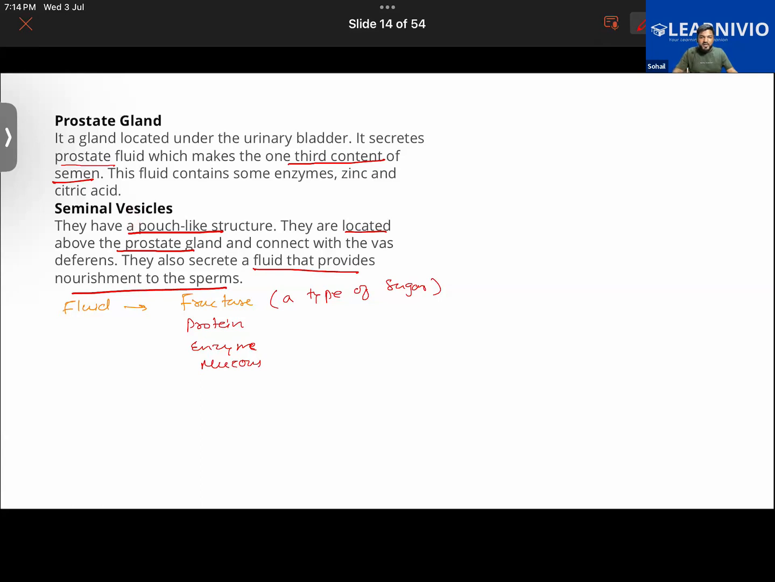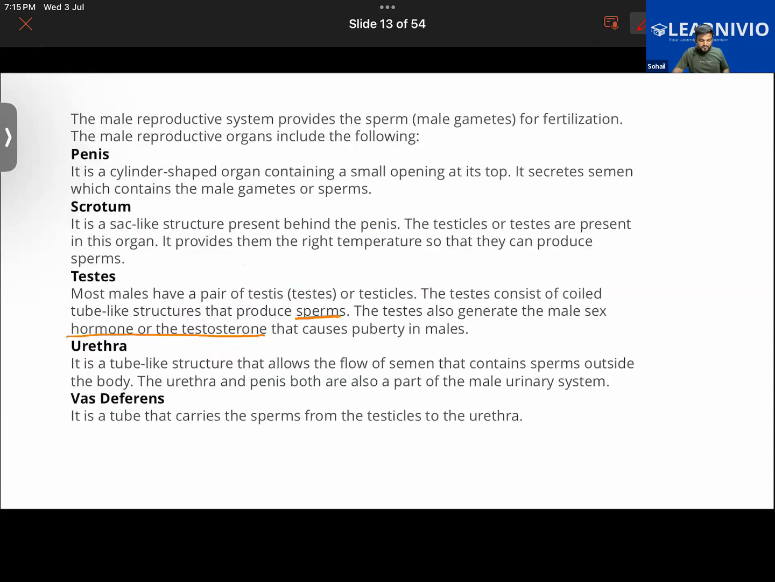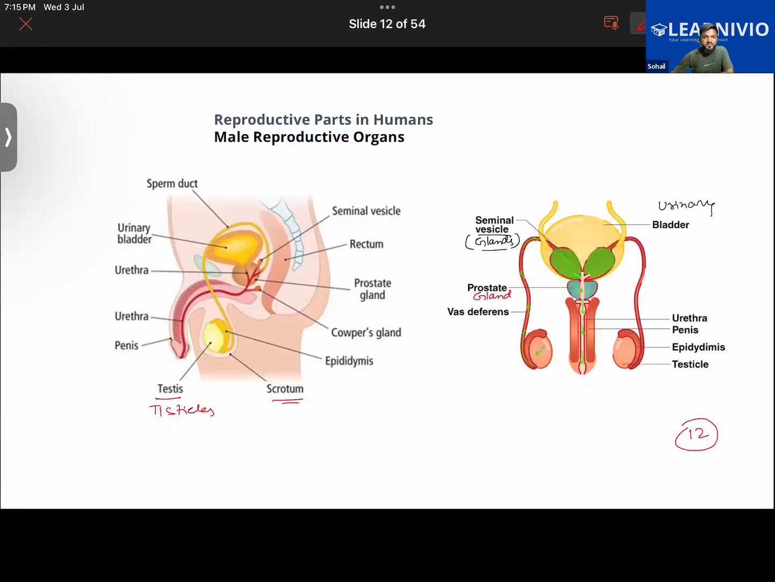Okay. Have all of you understood it properly or not? Please tell me. Yes, sir. Good. Now answer some questions. Do tell me where the production of sperm is taking place. Sir, testes. Okay. Then do tell me which is the common passage for the flow of semen and urine. Urethra. Okay, good.